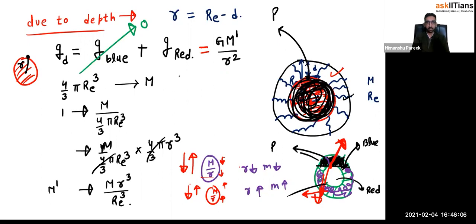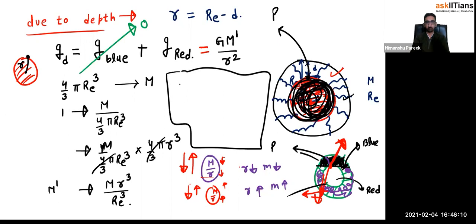Now once we get this, I am going to put these numbers here. So gravity at depth d will be equal to G M prime over r squared, and M prime is capital M small r cubed divided by Re cubed.